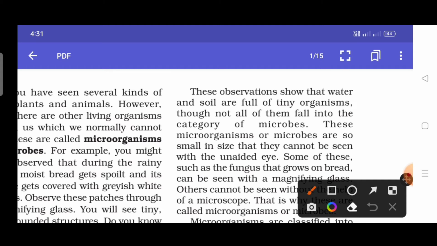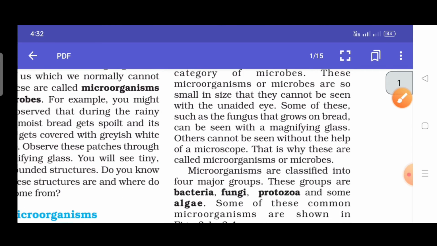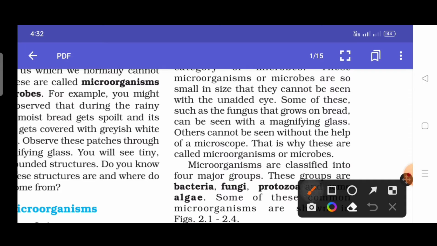These observations show that the water and the soil are full of tiny organisms, though not all of them fall into the category of microorganisms. These microorganisms or microbes are so small in size that they cannot be seen with the unaided eye. Some of these, such as fungus that grows on the bread, can be seen with a magnifying glass. Others cannot be seen without the help of a microscope. That is why these are called microorganisms or microbes.